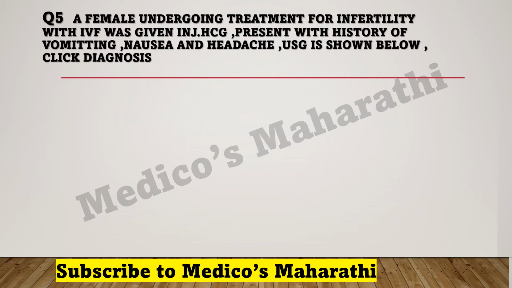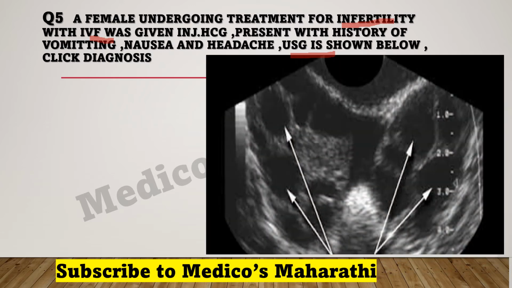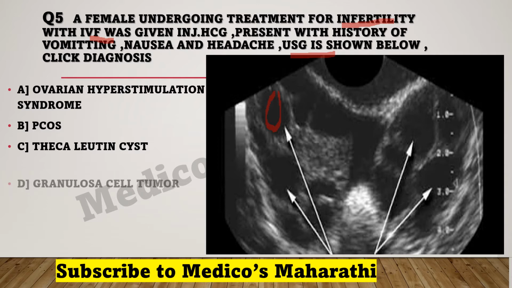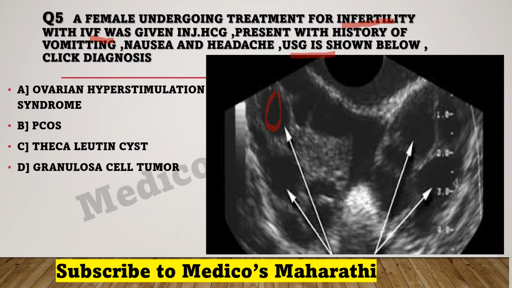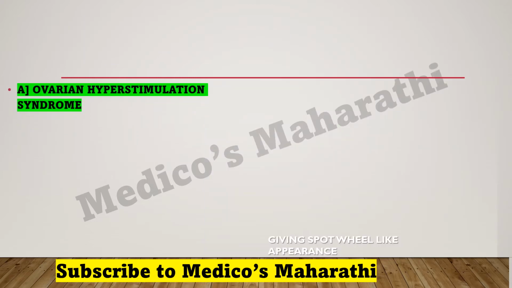A female undergoing treatment for infertility with IVF was given an injection of HCG and presents with a history of vomiting, nausea, headache, and the ultrasound is shown below in the image. Give the diagnosis. You can see four arrow marks given. The options are ovarian hyperstimulation syndrome, PCOS, theca lutein cyst, granulosa cell tumor. The correct choice is ovarian hyperstimulation syndrome.